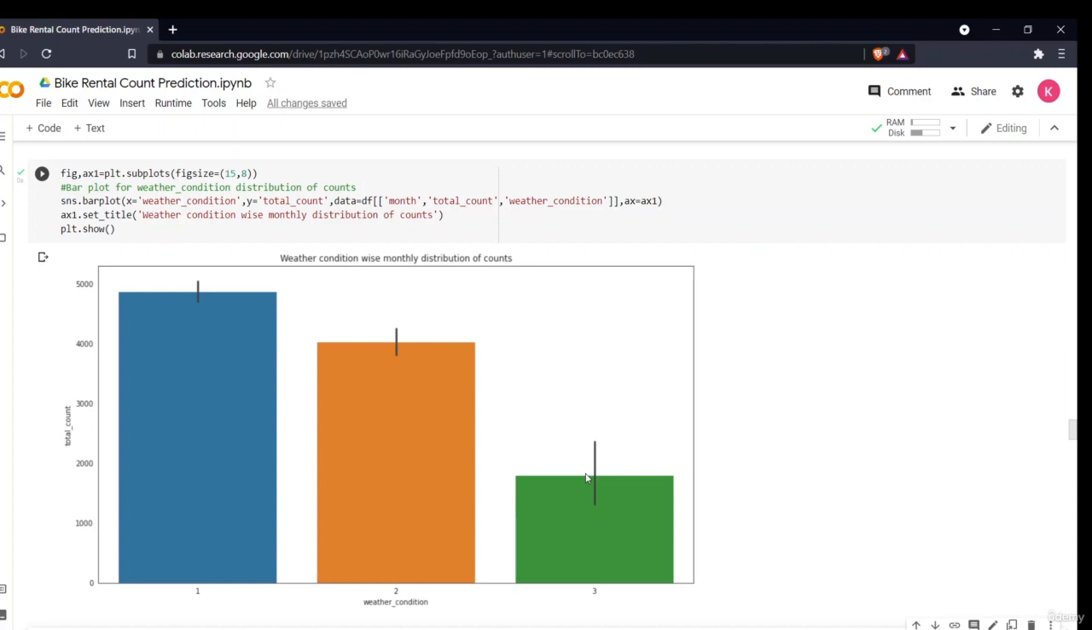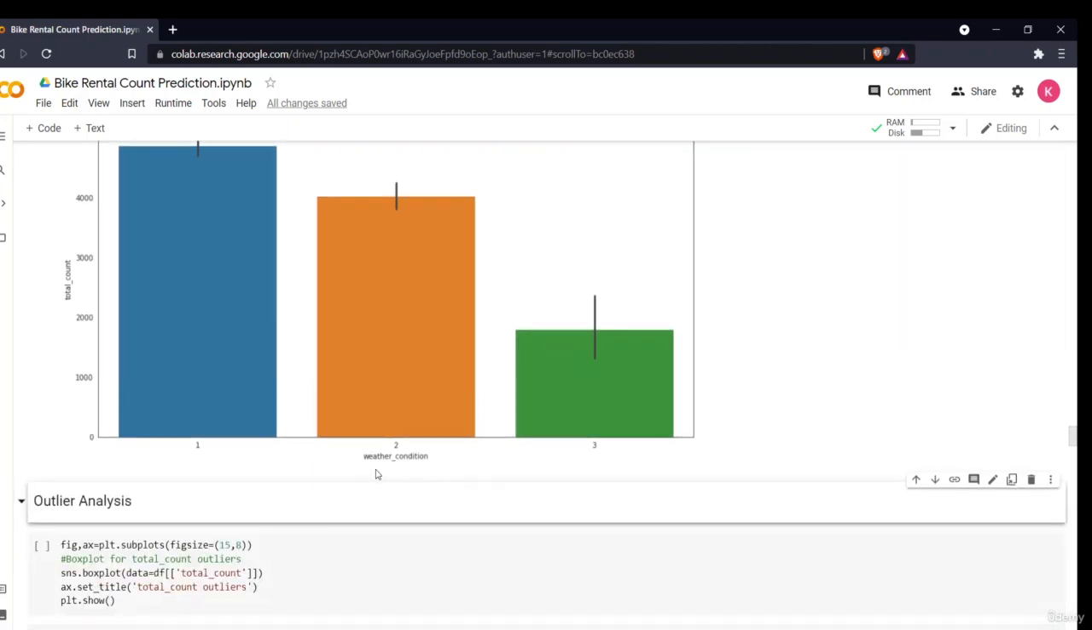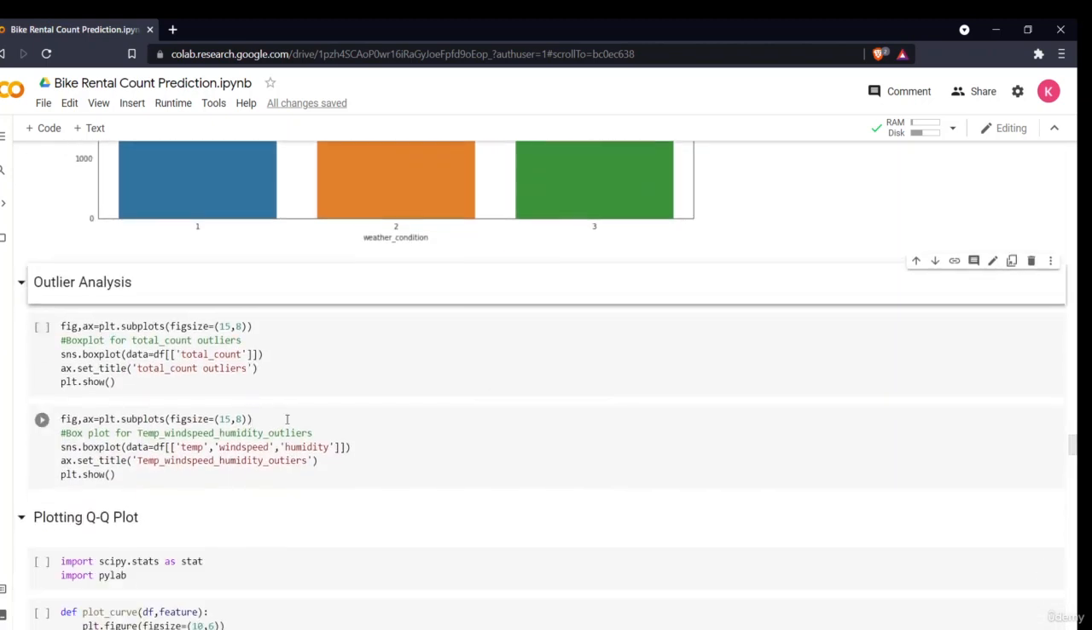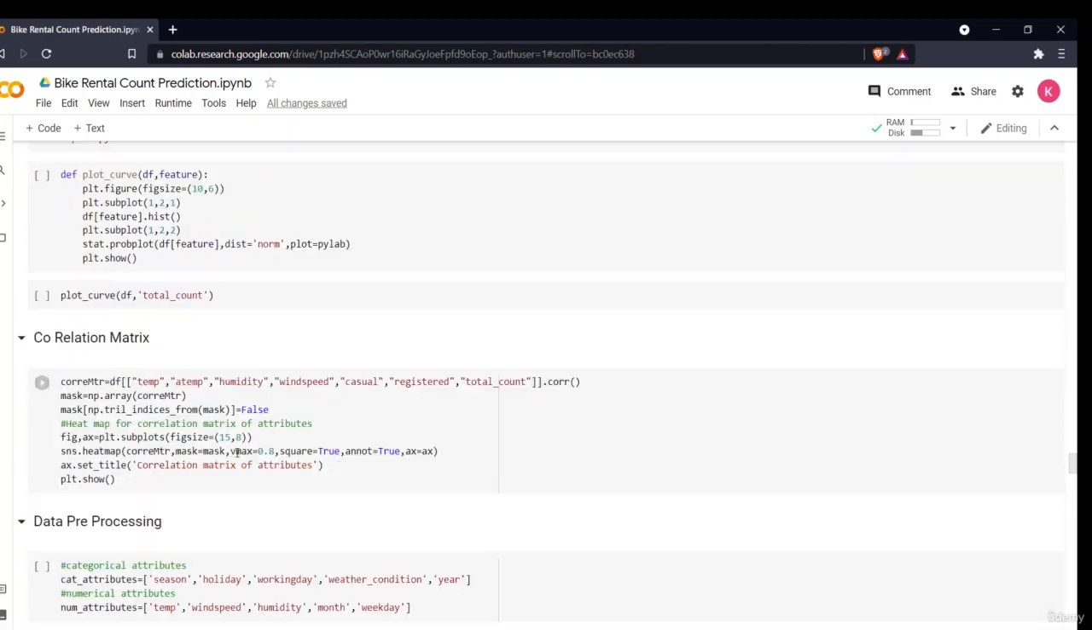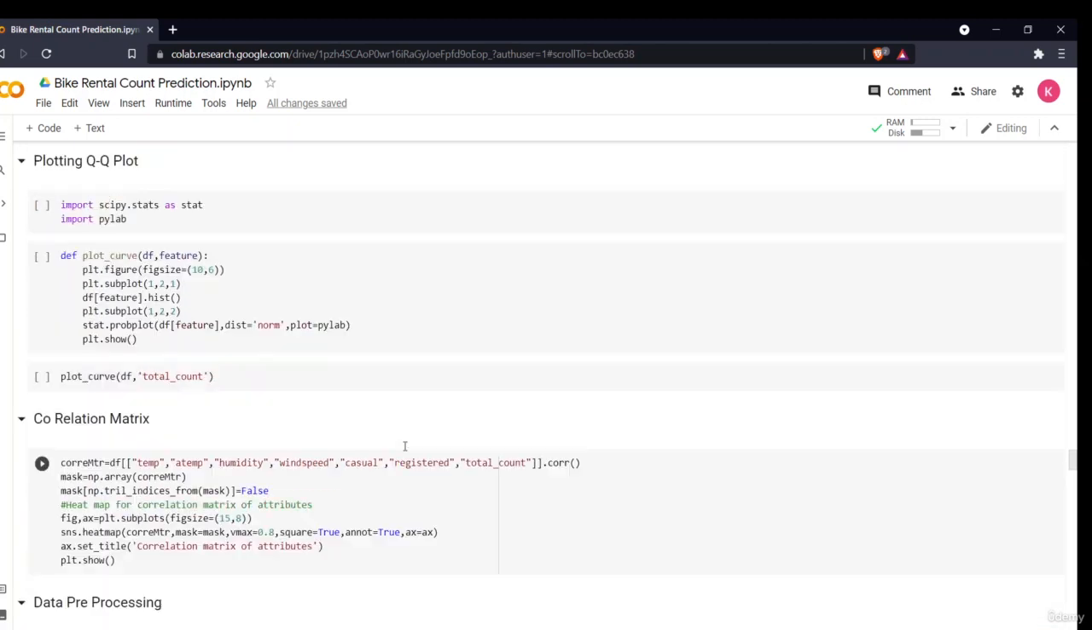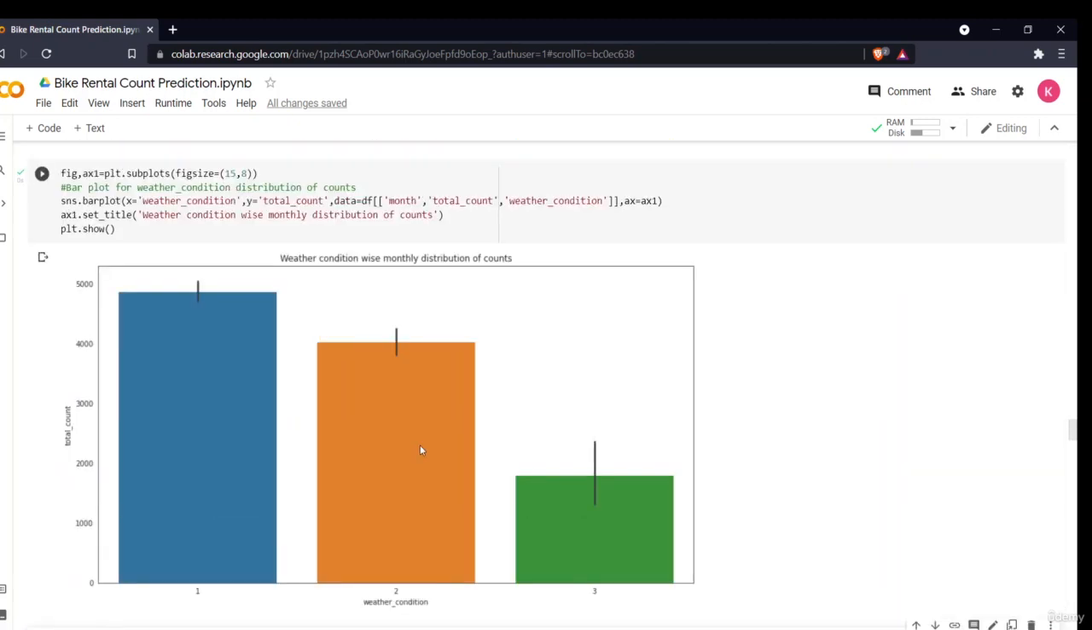So now this was all the data analysis, and there are some more things left in the data cleaning part, that is the outlier analysis, seeing the normal regression, correlation matrix, and all the other things which we'll be doing in the next part of this video.